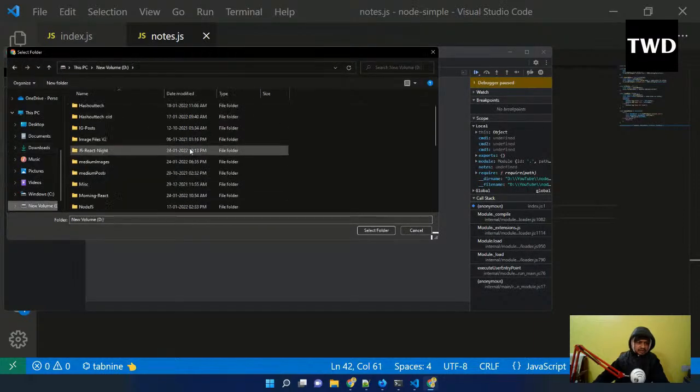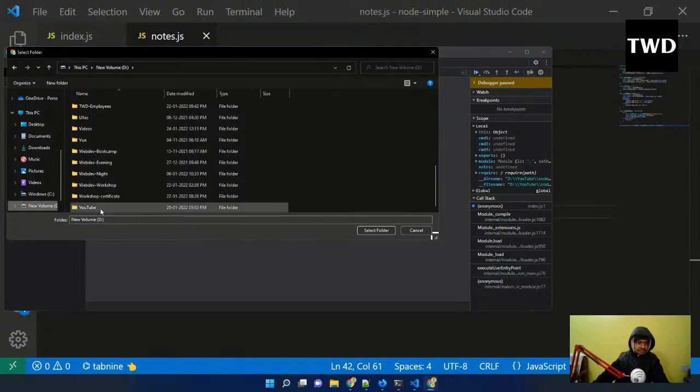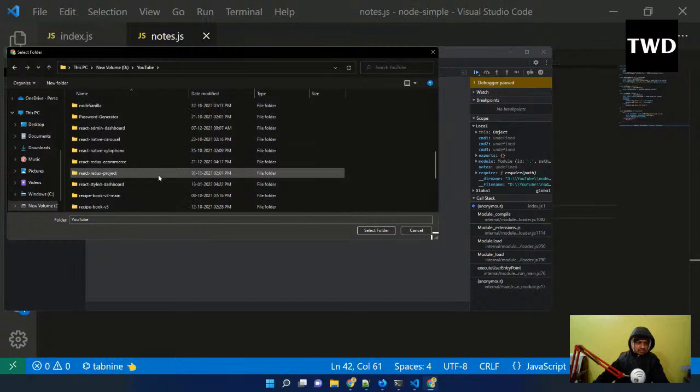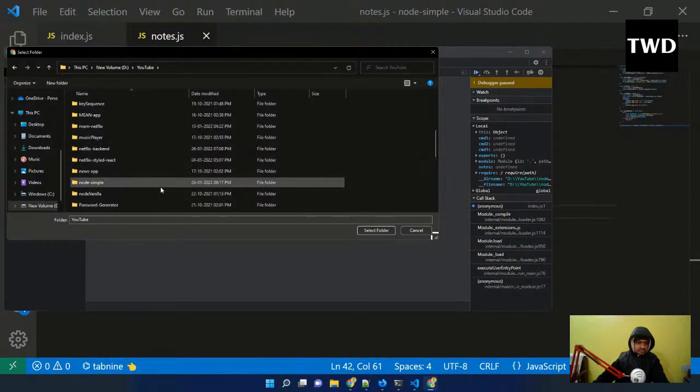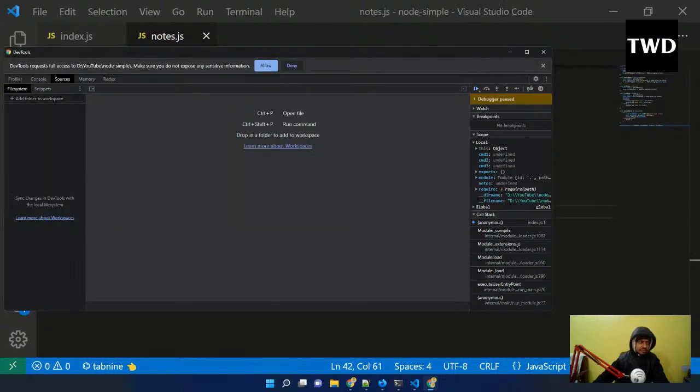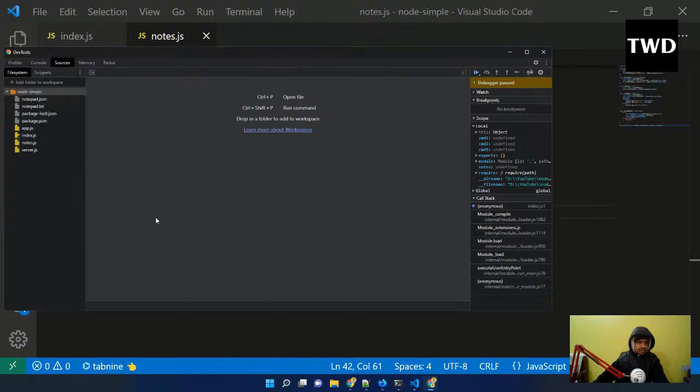And D, it is in YouTube. And yeah, Node Simple. So I have to select this Node Simple. Then okay, it is asking me to allow, I have to do that, and then I have to go to this